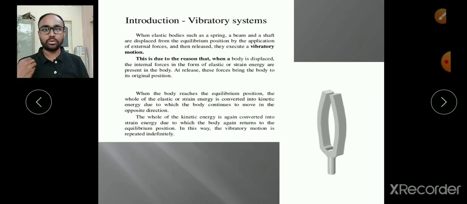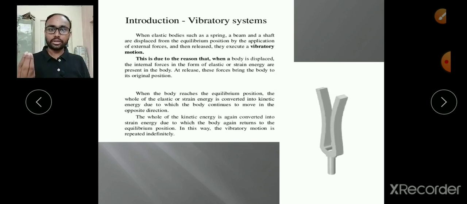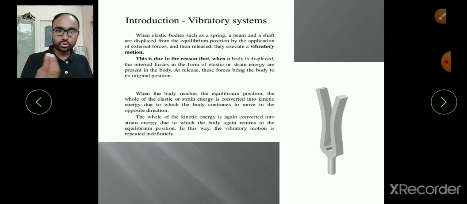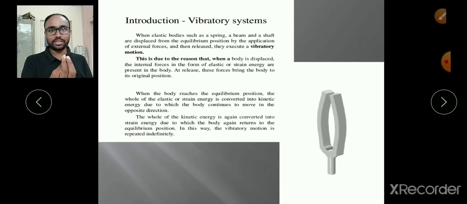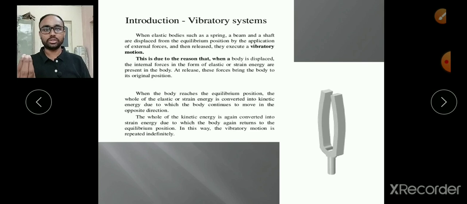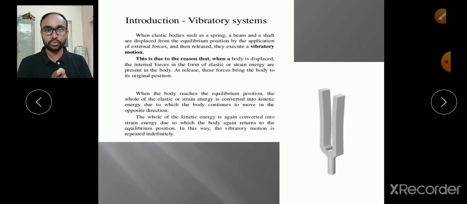Due to that, at this point the kinetic energy becomes zero, then the total strain energy is here, and that strain energy still has the potential to convert into kinetic energy. At this point it again gets completely converted into kinetic energy, and the body comes to the mean position. We still have some energy, so it again goes to the other extreme position, then the mean position, then the extreme position. These two outer positions we call extreme positions, and the earlier central position is the equilibrium position or mean position.